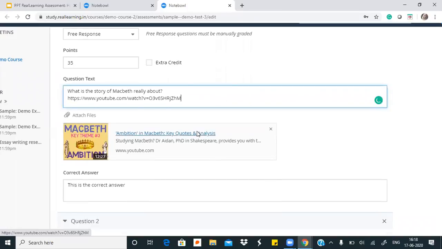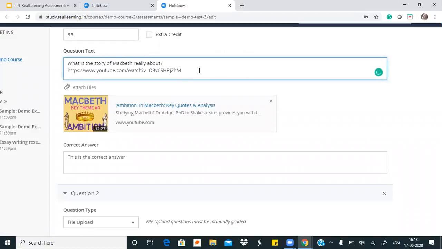We'll come to the question text here. Here the teacher has written: what is the story of Macbeth about. I as a teacher also wanted the students to see a YouTube clip while they are answering, so I have put in a link here. If I wanted to attach an image, a Word document, a PDF, a video, a presentation, even for my question, I could have simply attached it. If I wanted multiple files to be attached, I could have done that as well.